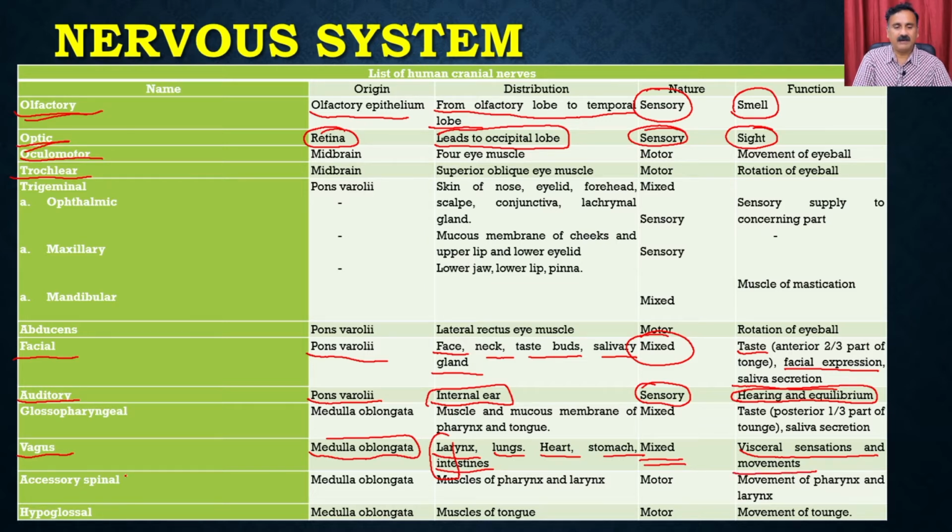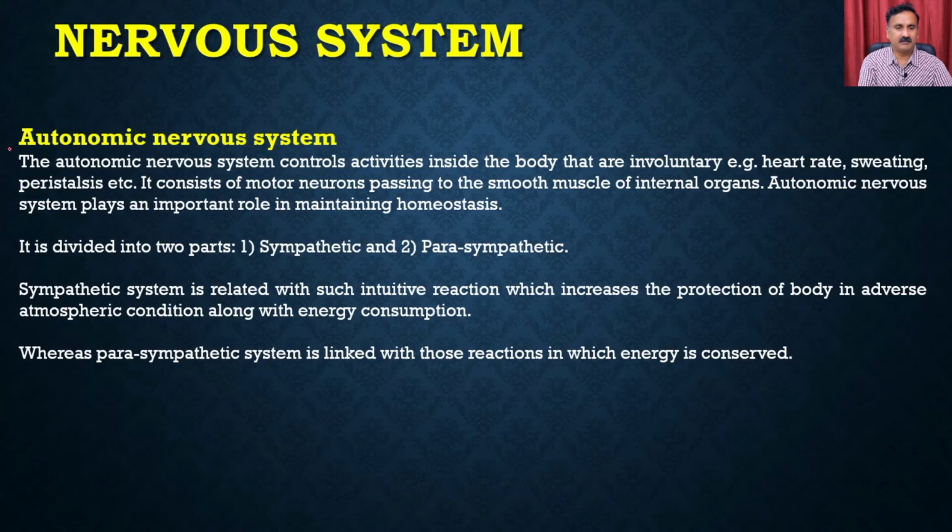Then we also have the other kinds of nerves, right? Then we have the autonomic nervous system. The autonomic nervous system controls the activities inside the body that are involuntary. For example, the regulation of heart rate, sweating and peristalsis, and it consists of motor neurons passing to the smooth muscles of the internal organs.